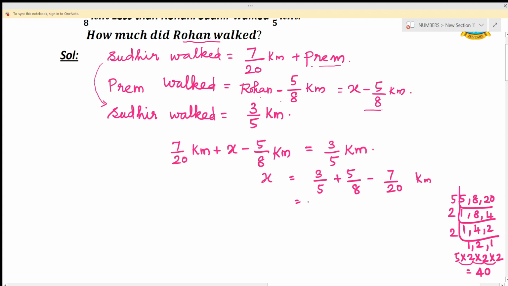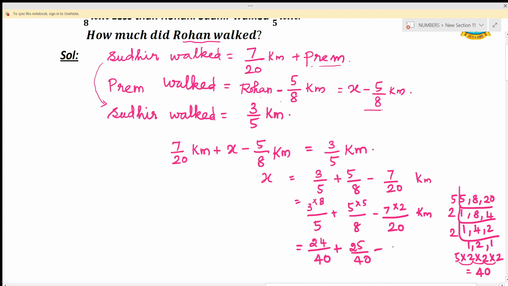Now we'll multiply the fractions. The first fraction, 3 by 5, we are going to multiply by 8. The second fraction we are going to multiply by 5. And the third fraction we are going to multiply by 2. So now multiply: 3 8s are 24 by 40, plus 5 5s are 25 by 40, minus 14 by 40 kilometer.